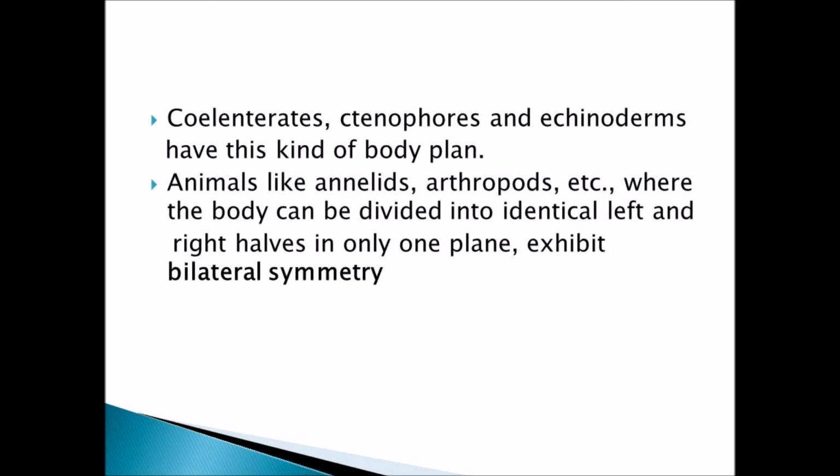These organisms have this kind of body plan. Animals like annelids, arthropods, etc., when divided into two halves, have an identical left and identical right half in one plane. It is called bilateral symmetry.